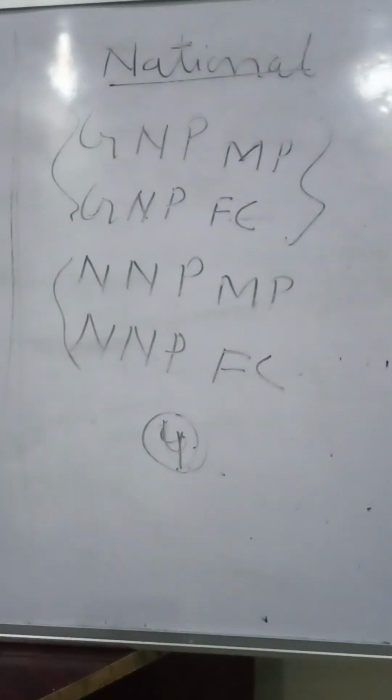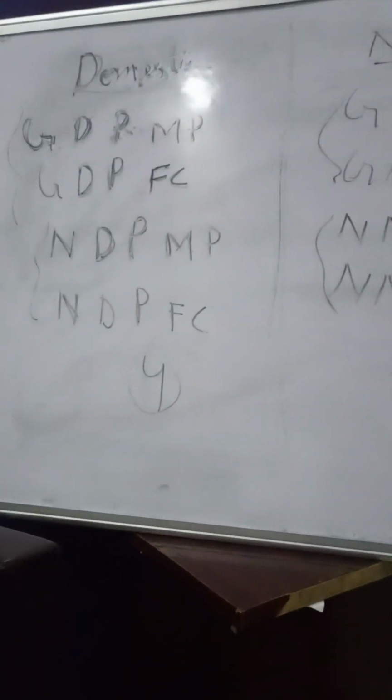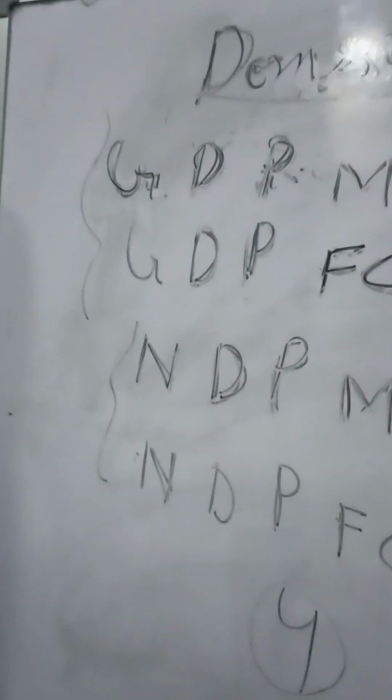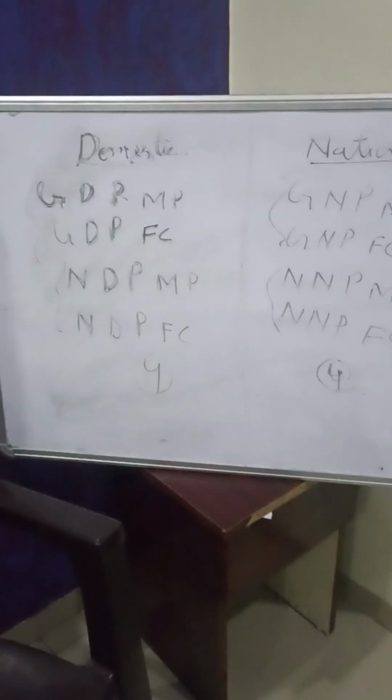So in total we have 8 aggregates of national income, 4 domestic and 4 national, right? And the difference between these is based on the 3 concepts: gross and net, domestic and national, MP and FC. So the third chapter is exactly the practice of the second chapter, which I already taught you. So today you will go through the third chapter and practice the numericals given in the book exercise.